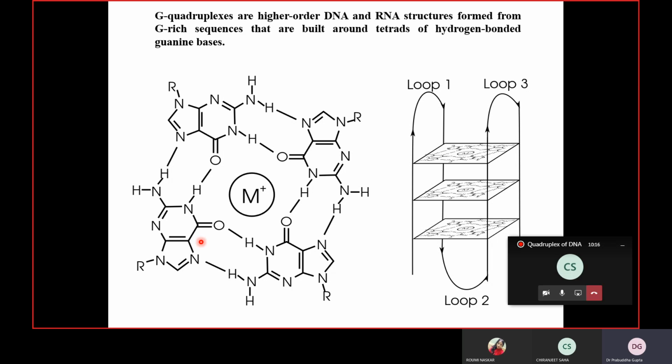So what have scientists done? They have started making probes. Probes mean chemical compounds that can bind specifically to these sorts of structures. You can take a chemical compound and change the interacting group in such a way that if these kinds of structures form, it will specifically bind to that structure.